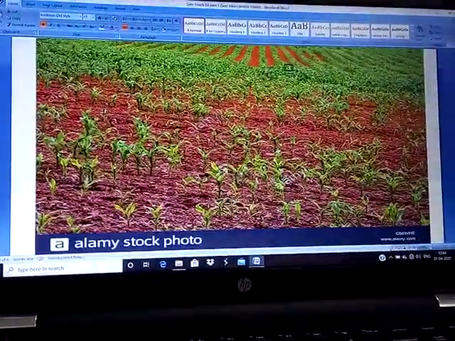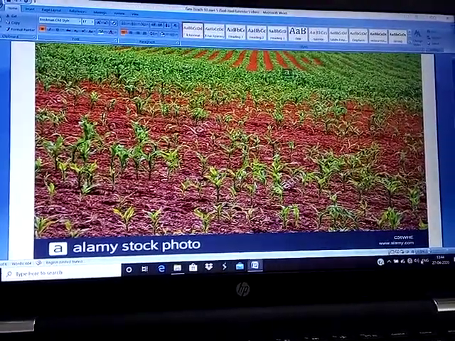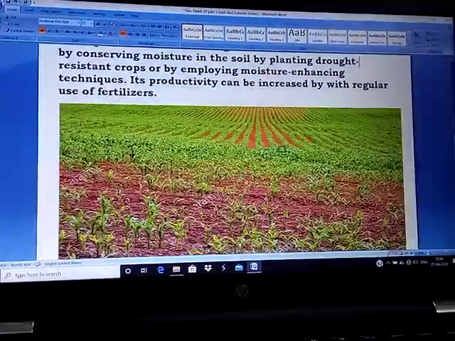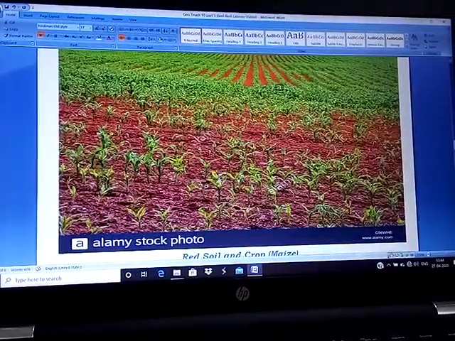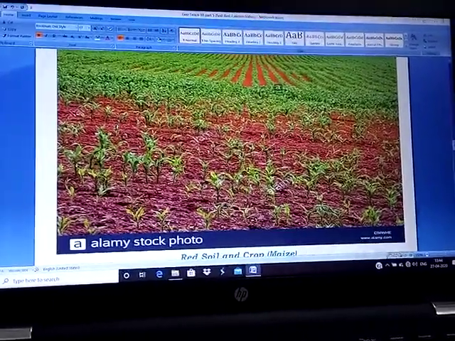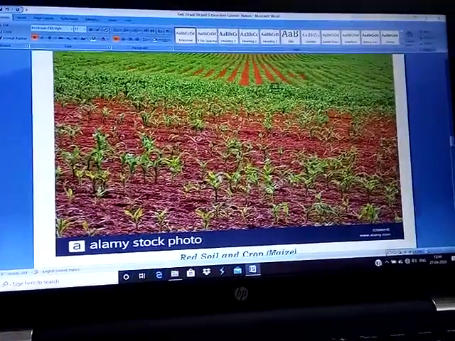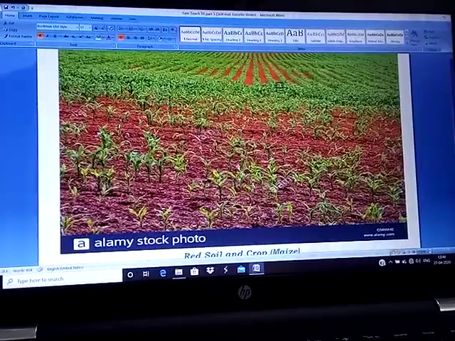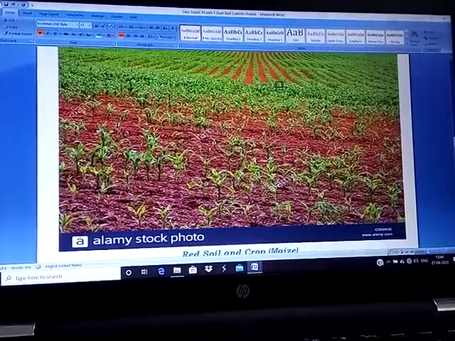Now this is a picture of red soil. Can you identify what the crop is here? This is maize. It doesn't mean that maize grows well in red soil. It is all because red soil is not good for some other good crops. That's why maize is grown as dry farming cultivation in the red soil.